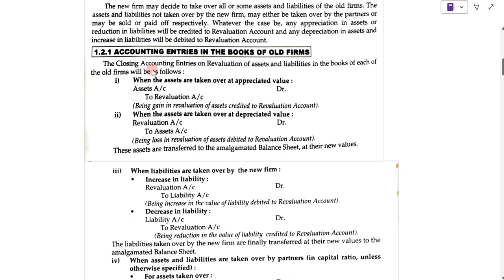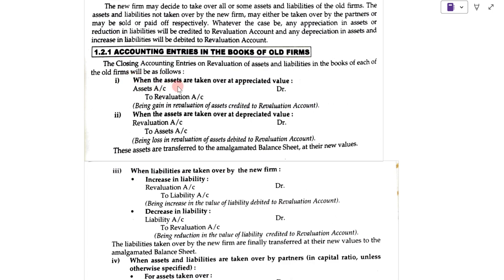Now we have to pass the accounting entries, meaning the journal entries, in the books of the old firm. When the accounts of the old firm have been closed, there are some necessary journal entries and accounting entries which are to be passed in the books of the old firm. So closing accounting entries, or you can say closing journal entries, on revaluation of assets and liabilities in the books of each of the old firm.